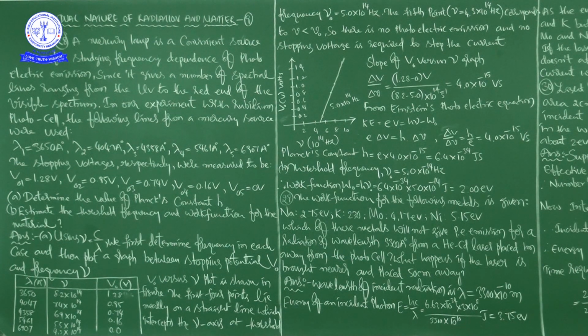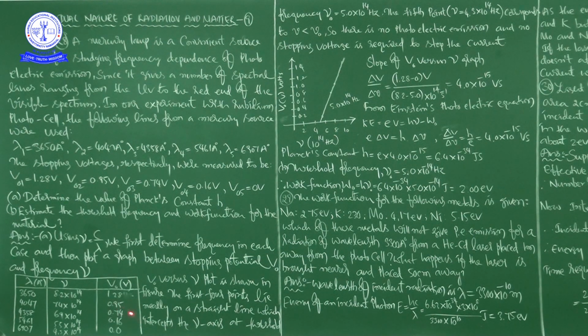You know this formula, c is equal to nu lambda, and nu is equal to c by lambda. We first determine frequency in each case and then plot a graph between stopping potential and frequency. These are the values for lambda, in the bracket I mentioned angstrom unit. Next, nu is the frequency, and next V naught is the stopping potential. These values are also given. It is a table because this table helps us to draw the graph.